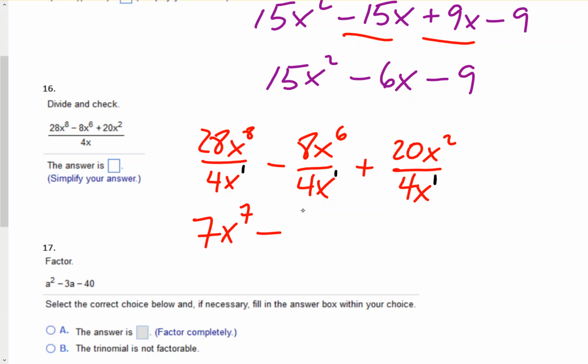Now 8 divided by 4 is 2. X to the 6 minus 1. 6 minus 1 is 5. Plus 20 divided by 4 is 5. X to the 2 minus 1, which is 1. And if you don't want to write the 1, you don't have to. Okay, so this will be the final answer.